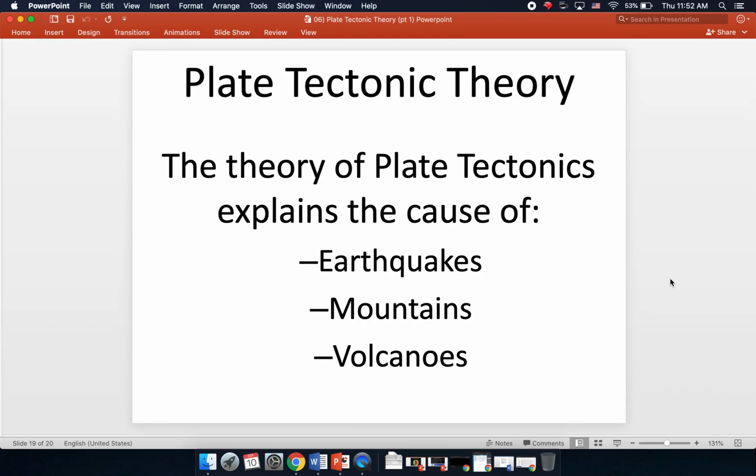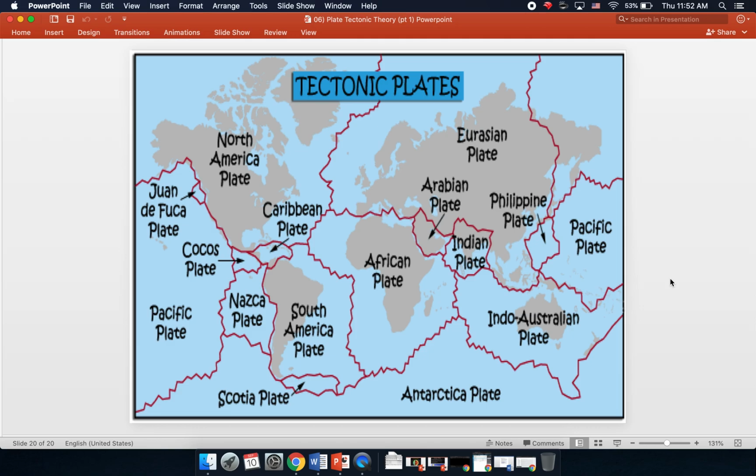All right, so the theory of plate tectonics explains the cause of the movement of the continents, of course, but also it explains why we experience earthquakes, why we have mountains, and why there are volcanoes. And that's something we're going to go more in depth on in future lessons. Here we have just a diagram of the major tectonic plates.